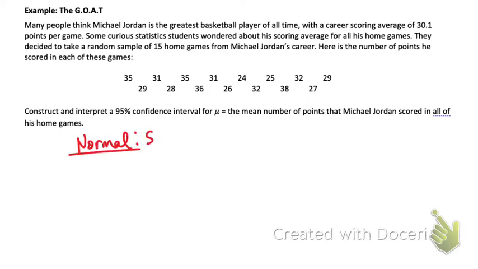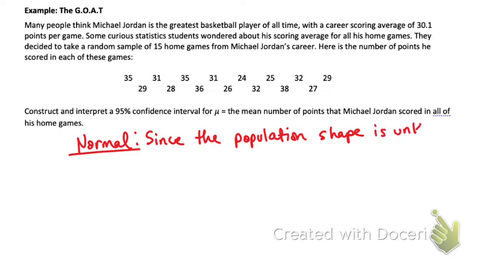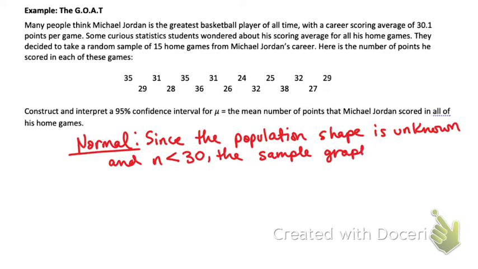And we say, since the population shape is unknown, and n is less than 30, the sample graph is used, and guess what?